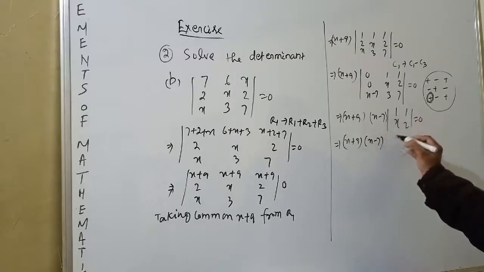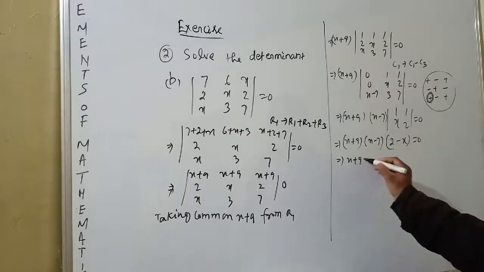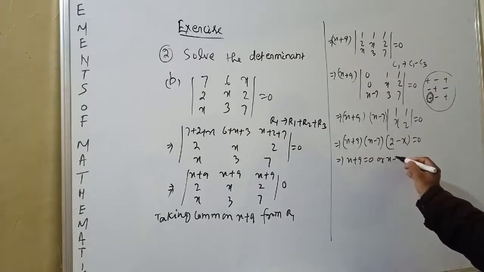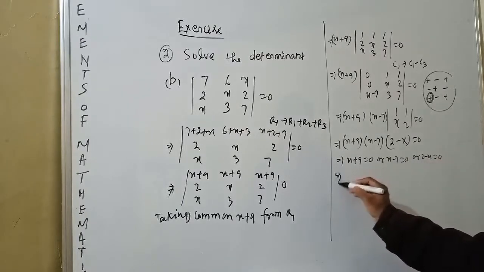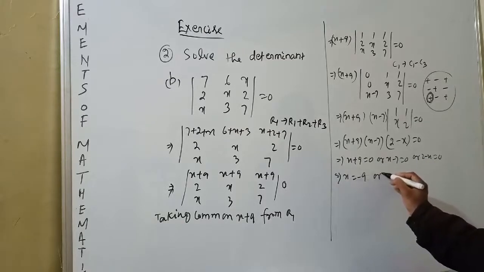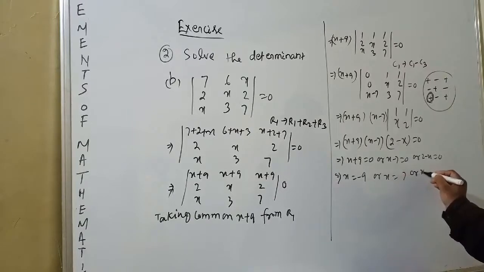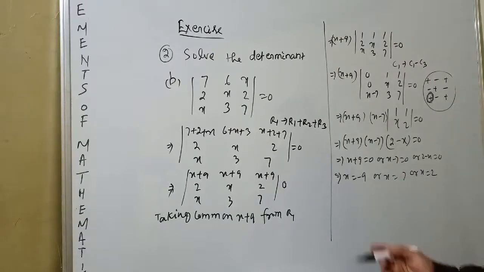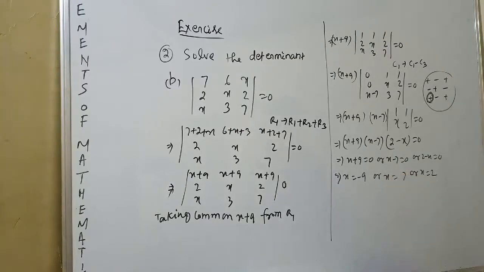Here you find the determinant. 1 into 2 minus x into 1, that is 2 minus x, is equal to 0. That means x plus 9 is equal to 0, or x minus 7 is equal to 0, or 2 minus x is equal to 0. That means x is equal to minus 9, or x is equal to 7, or x is equal to 2. Okay, here you can get three different values of x. That means x is equal to either 2 or 7 or minus 9.